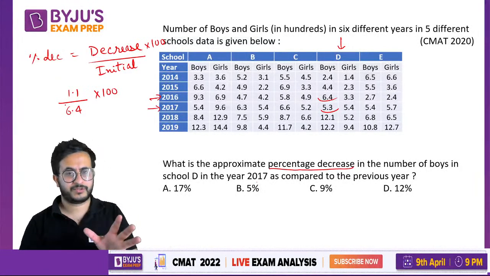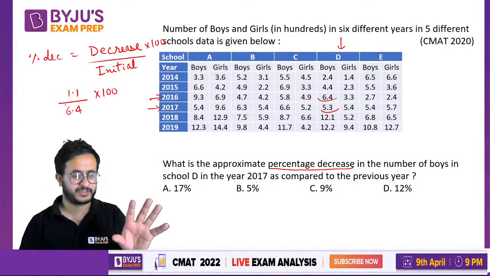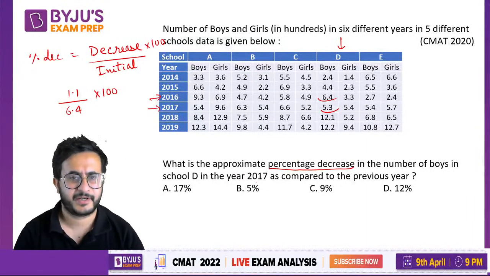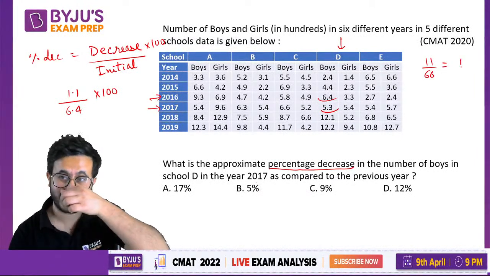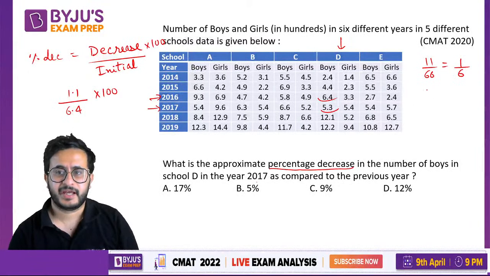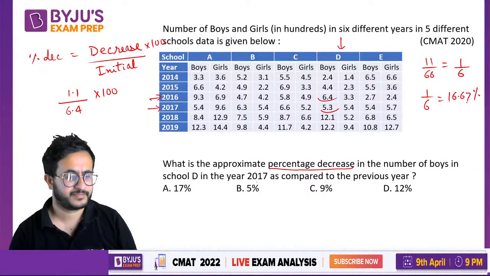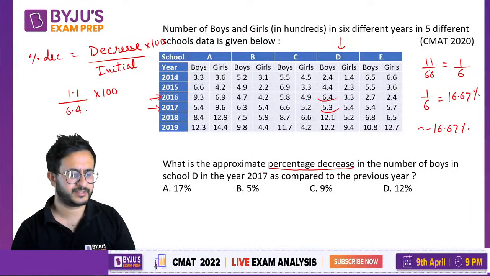No need to do the calculations. Don't do the calculations. See, the options are far apart. Okay, so some things that you must know is, we know that 11 by 66 is 1 upon 6, right? And 1 upon 6 is 16.67%. Okay, 1 upon 6 16.67% hota hai. Now this is roughly 1 upon 6. Okay? So this will be roughly 16.67%. In fact, slightly more than 16.67%.